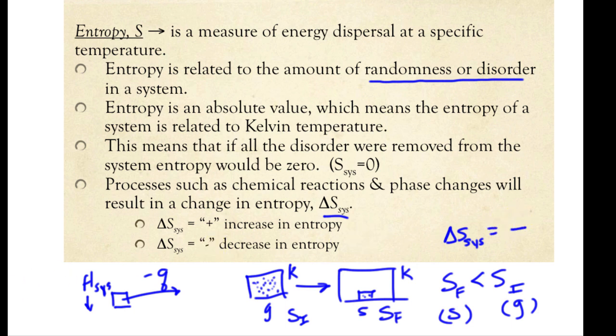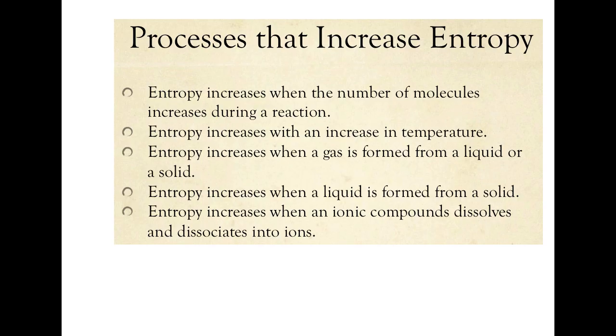First of all, you should know how to predict the sign of these changes: what's happening to the system? Is it becoming more organized or more disorganized? That is definitely something you want to be able to do, and we'll look at it in the next couple of days. If there's an increase in entropy, we say that the change is positive. If there's a decrease, we're looking at a negative change in entropy. You should know how to do that for systems. With enthalpy changes, if heat is released, we know that the sign is negative for enthalpy. If heat is being added to the system, then the change in enthalpy is going to be positive. We are almost always looking at changes in these systems, by the way.